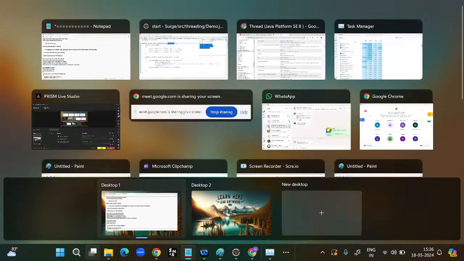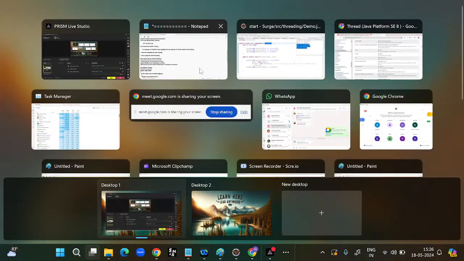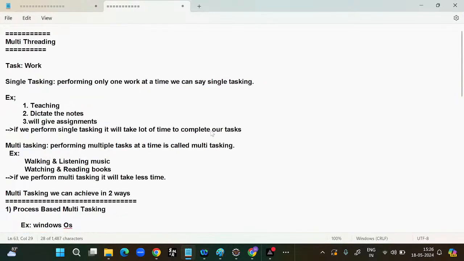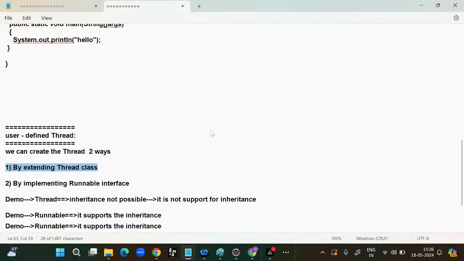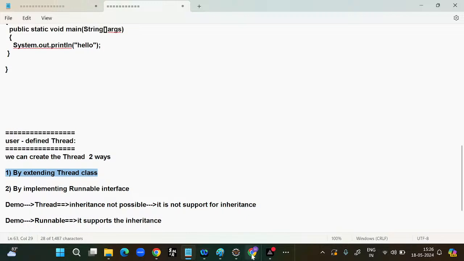I will share these notes in the group as well. Please go through it.